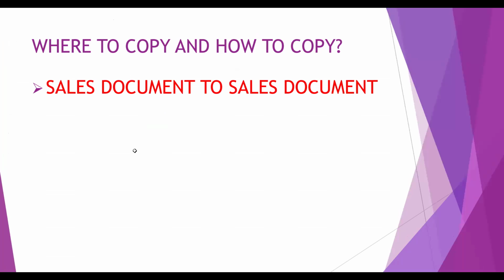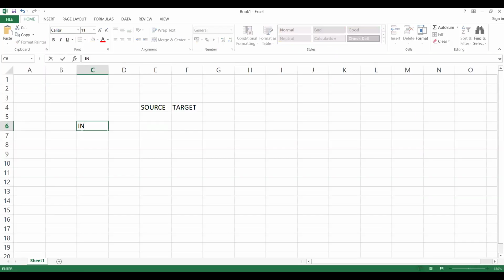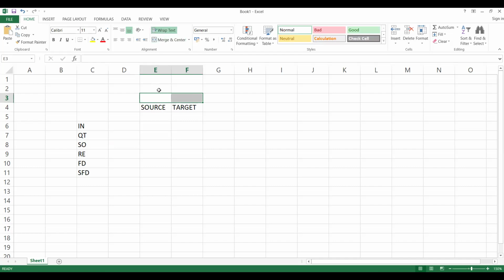We have inquiry, quotation, and sales order, something like returns order, free of charge, and subsequent free of charge, and some other documents. Too many documents will be there.